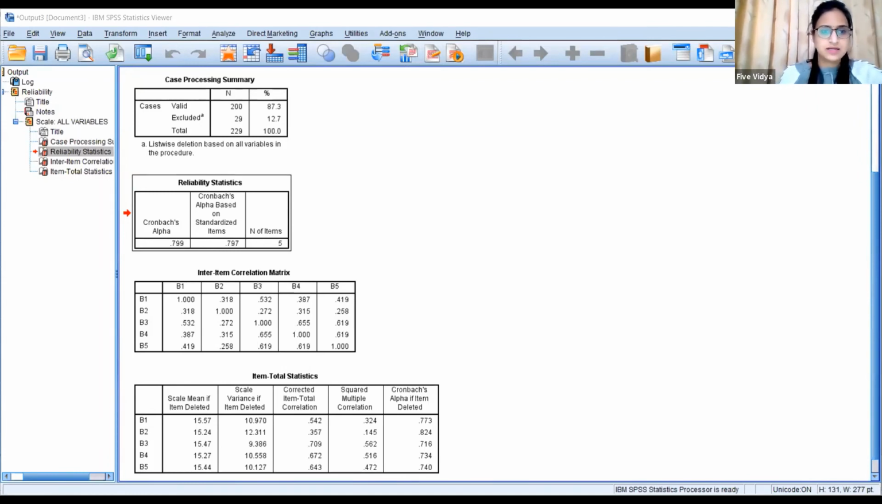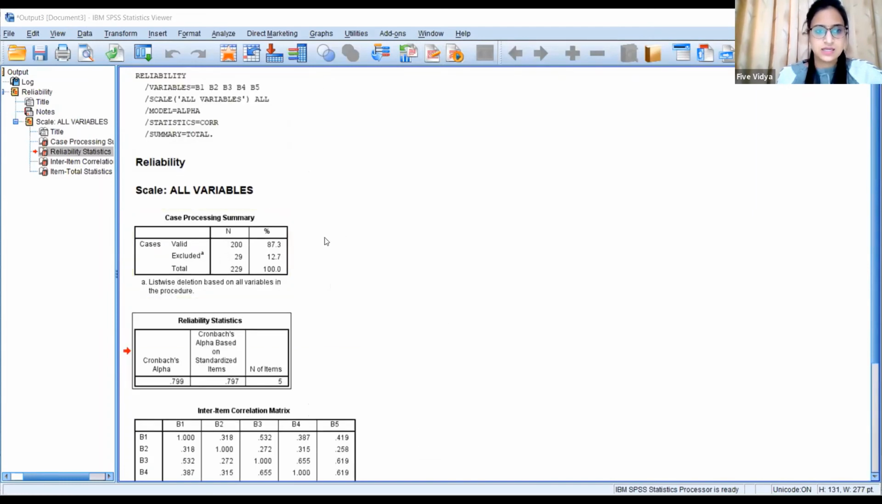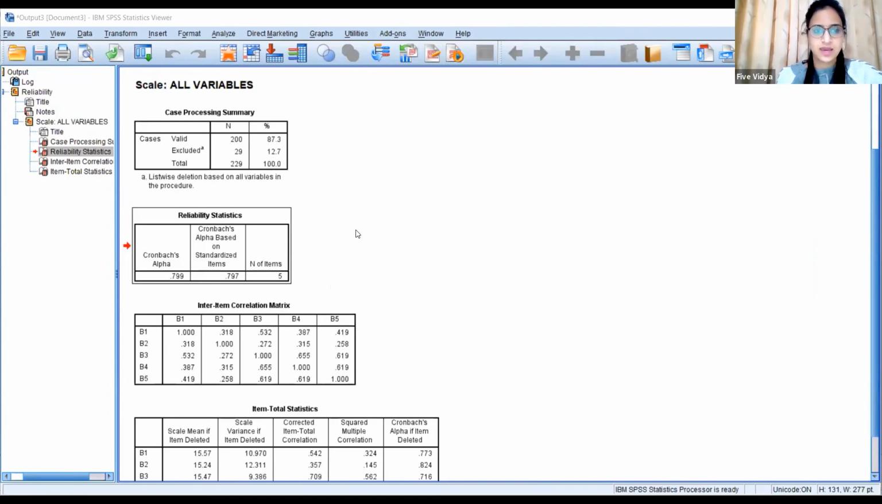We have run the reliability test. We have run that Cronbach alpha, and this is how I received the result. Now, the main table which I have to see here is this Reliability Statistics table, wherein the Cronbach alpha value is 0.79. You can see here, and it is showing the number of items, which I have considered to get this value, is 5, because I have considered B1, B2, B3, B4, B5. So the reliability of those 5 items is 0.799.